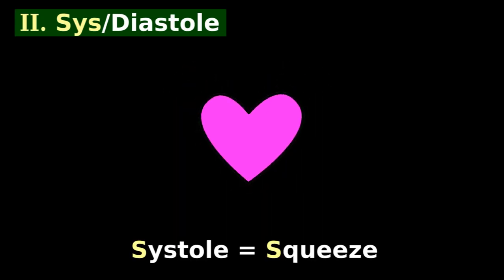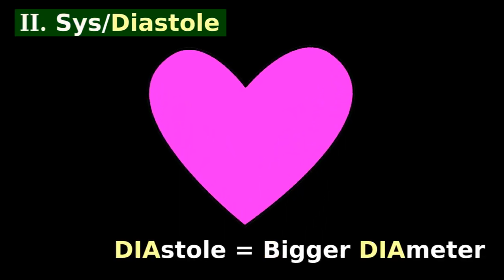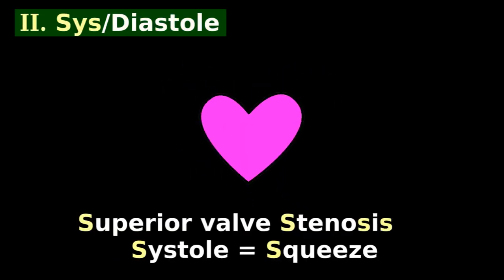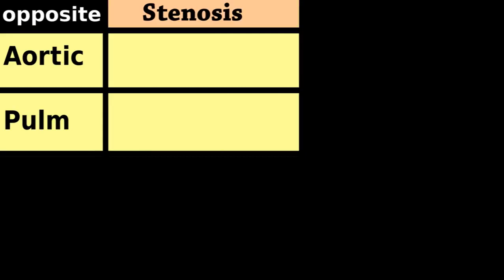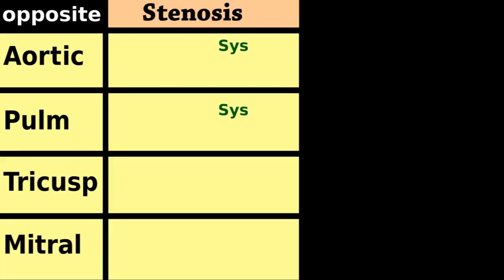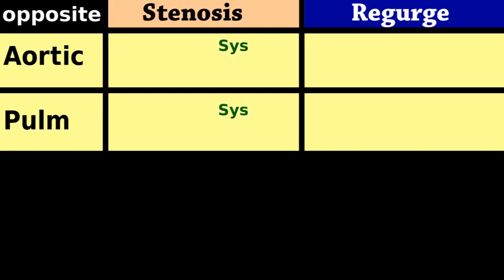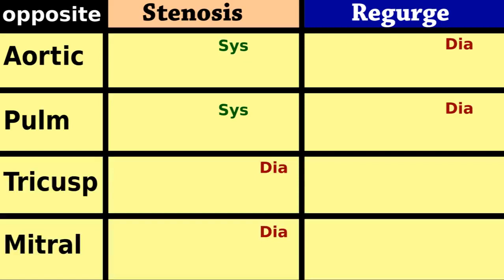Systole is when the heart squeezes hard. Diastole is when the heart has the biggest diameter. Superior valve stenosis is systolic. By opposites, if superior stenosis is systole, bottom valve stenosis is diastole. Also, if superior stenosis is systole, superior regurg is diastole. Completing the opposite pattern gets this.